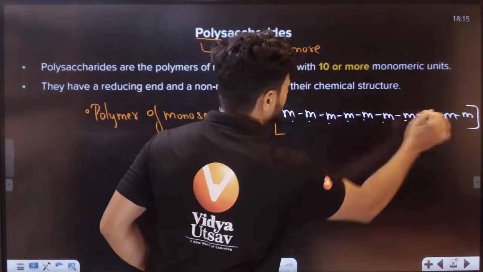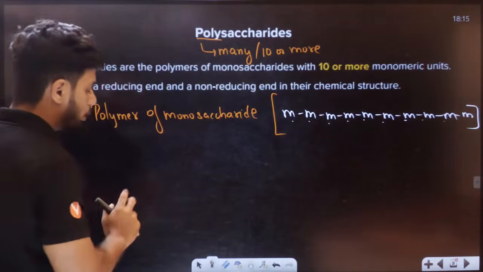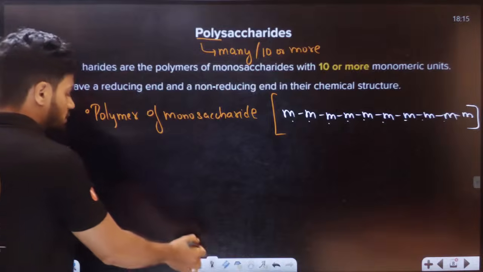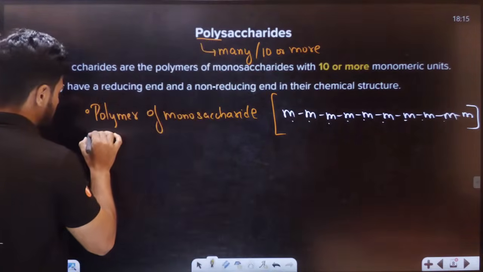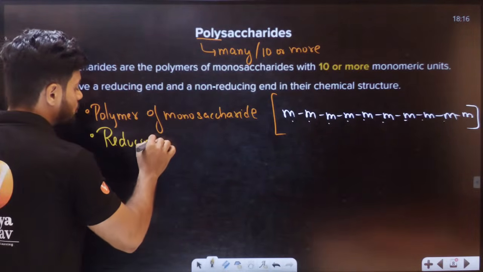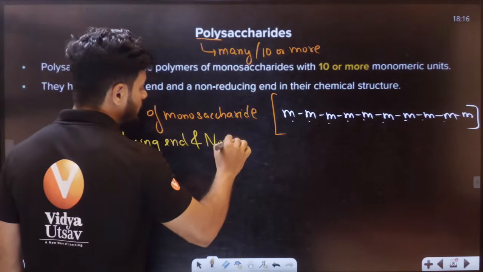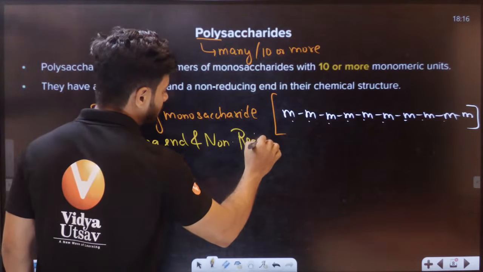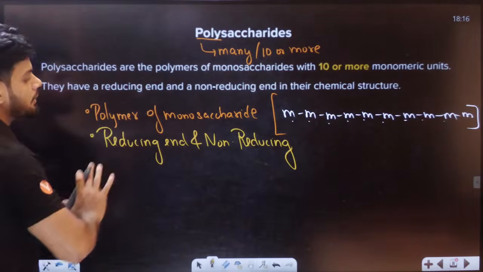Now this is a polysaccharide. Please remember, I'll teach you in the next few minutes, it has something called a reducing end and a non-reducing end. I'll teach you what is reducing end and what is non-reducing end. So please remember this much.